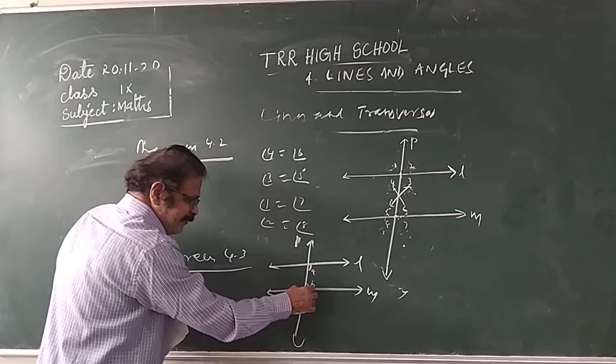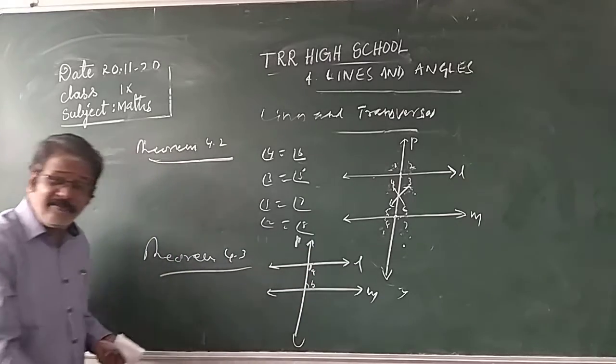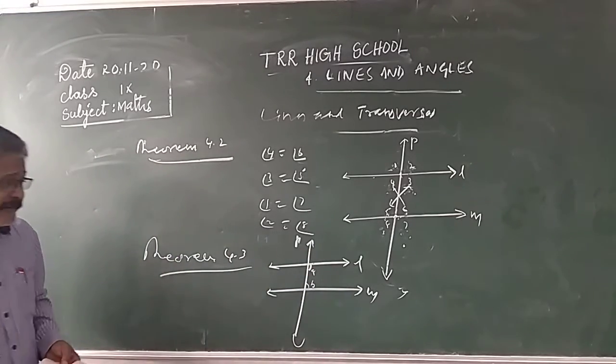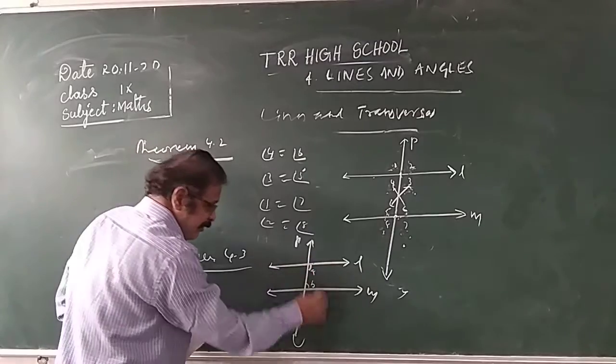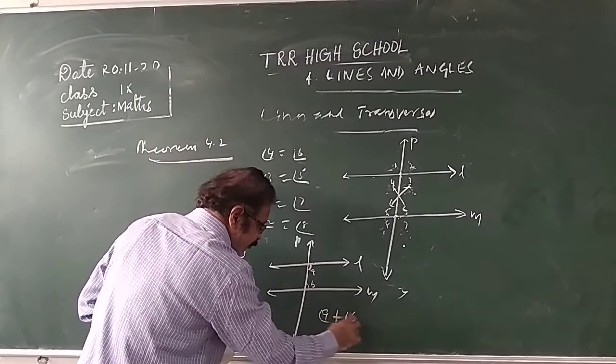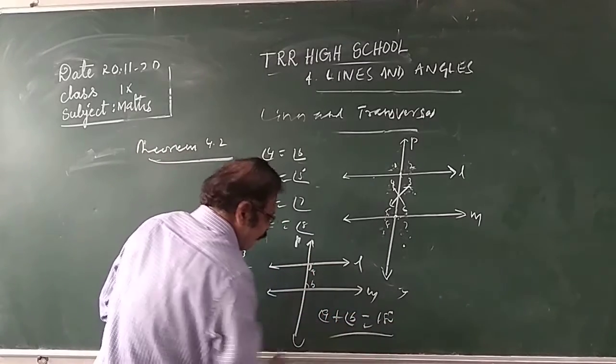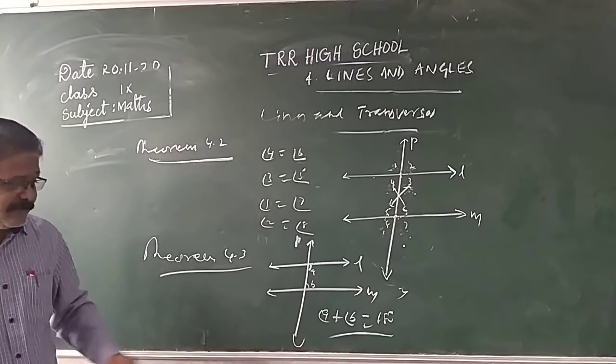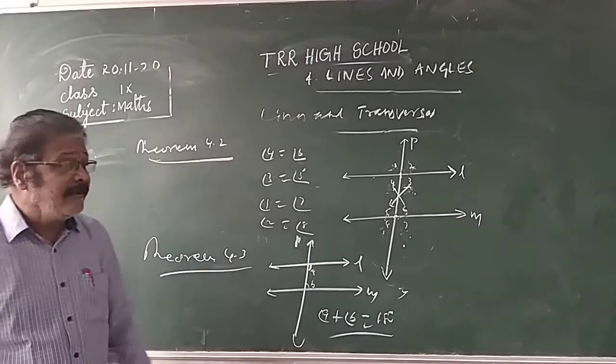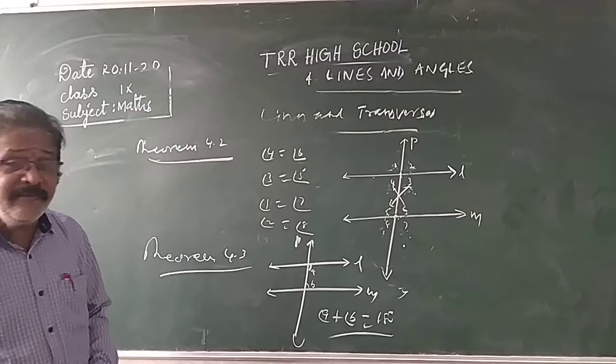The angles are on the same side of the transversal. Where are angles A and B situated? They are on the same side of the transversal. So the sum of them is equal to 180 degrees. The sum of the interior angles on the same side of the transversal is supplementary. These are the angles formed on the same side of the transversal.